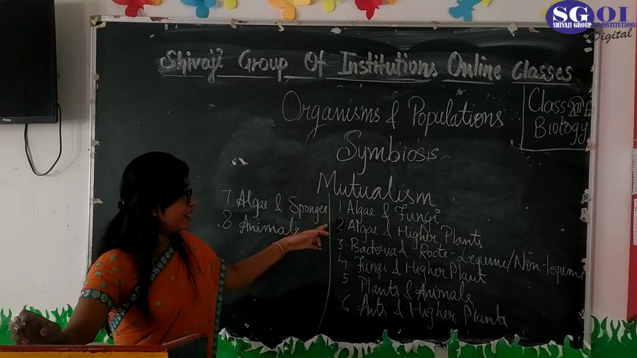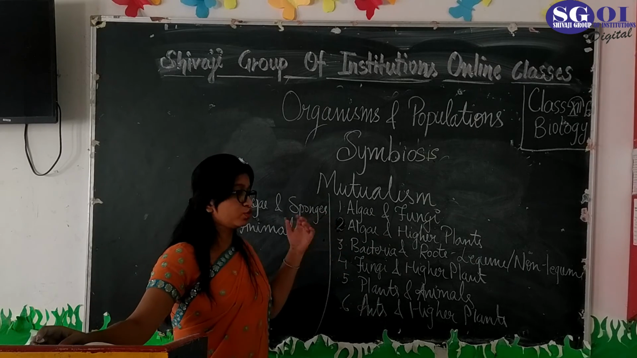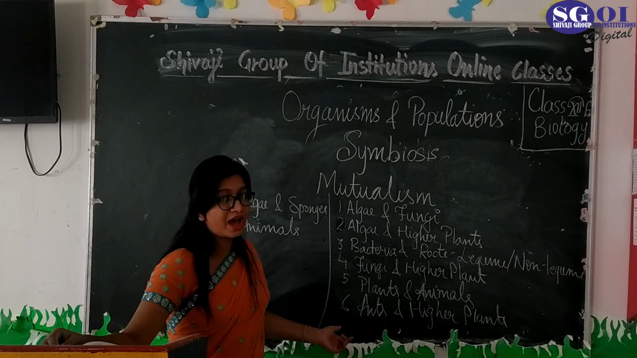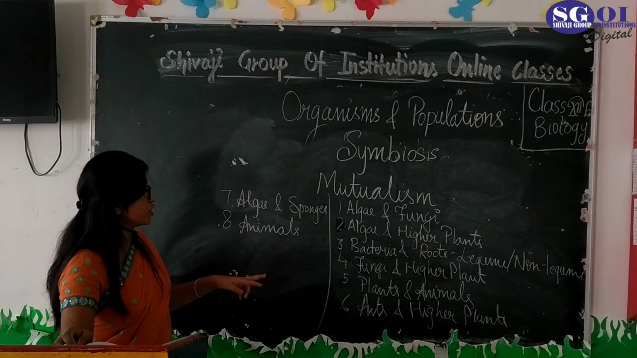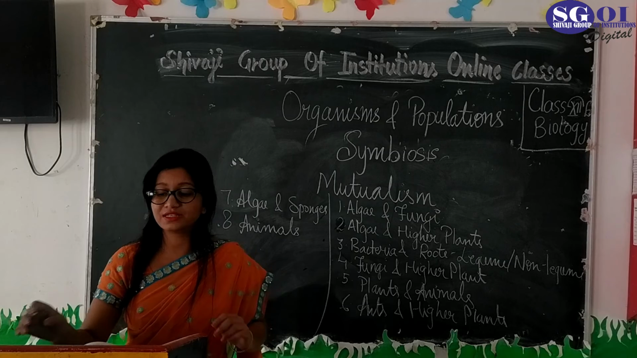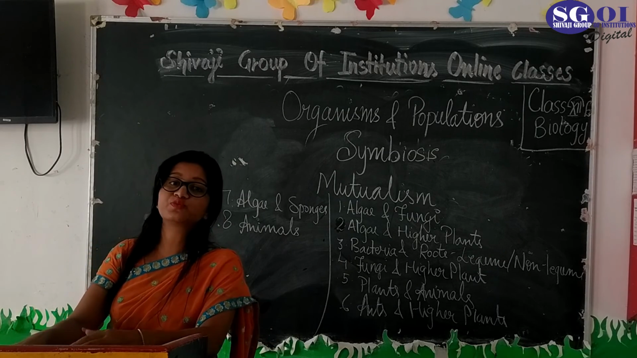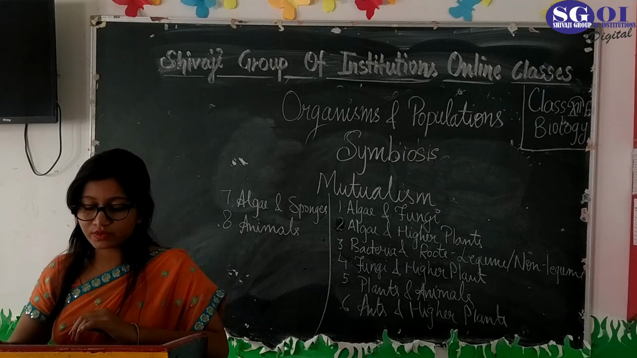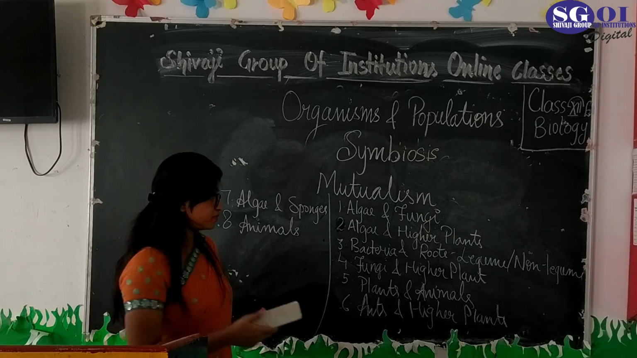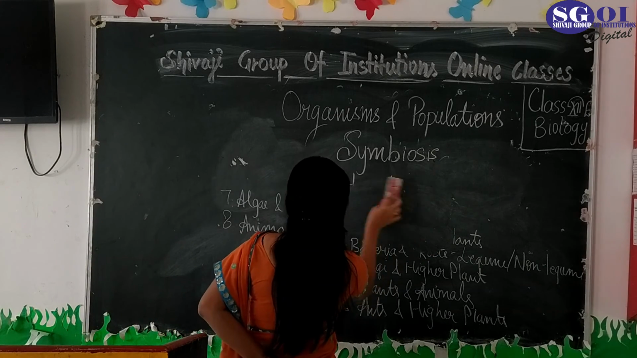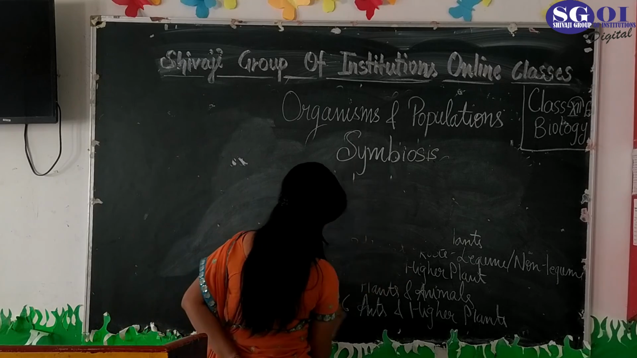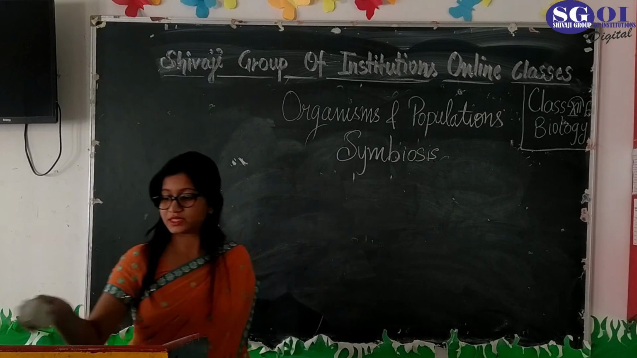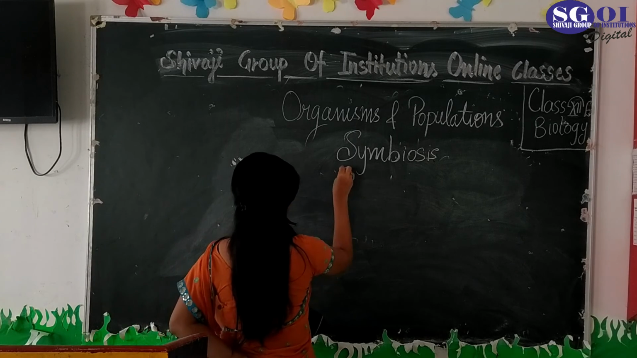Algae and fungi, algae and higher plants, bacteria and roots of legumes and non-legumes, fungi and higher plants, plants and animals, ants and higher plants, algae and sponges, and also animals. These are the kinds of mutualism present between organisms. So students, after that we will discuss commensalism, which is the second kind of symbiotic relationship.